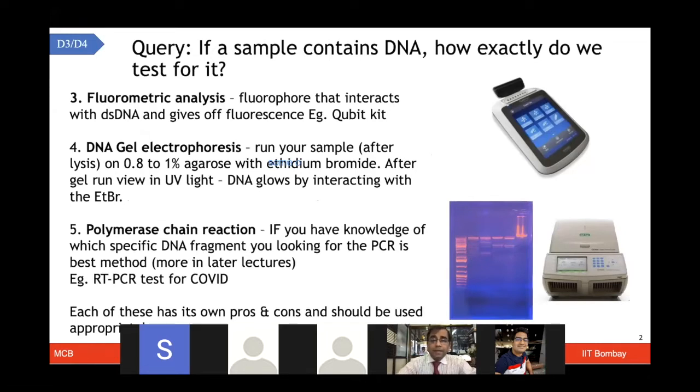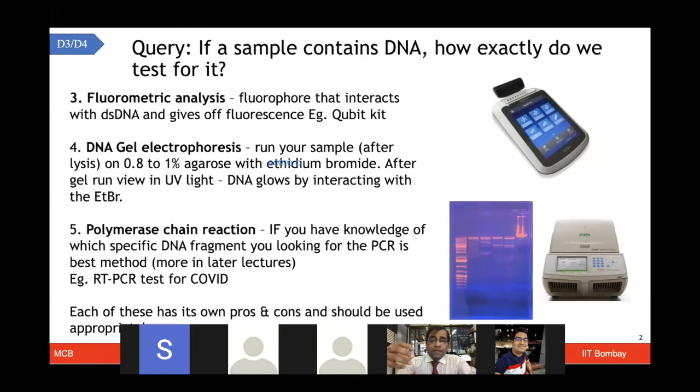There are many technologies that you can use to assess the quality of this DNA. For instance, you can use fluorometric analysis to look at the fluorescence of the DNA. You can also use agarose gel electrophoresis to look at the DNA on the gel, something like this here. And you can find out the patterns of the bands, which are stained with ethidium bromide, and you can look at that in the UV light. These are interesting ways for you to know that what you got is DNA, what the concentration of that is, and what the quality of that is.